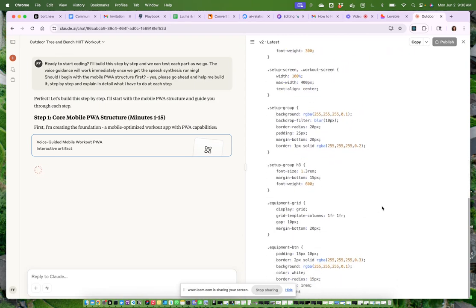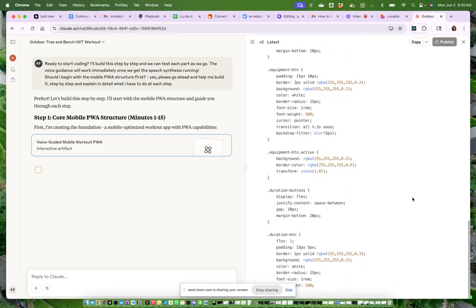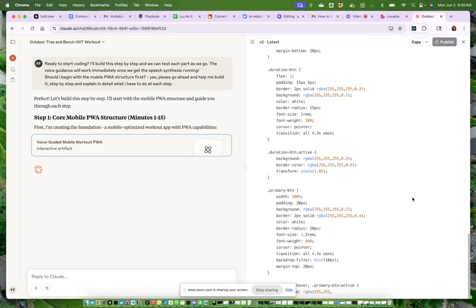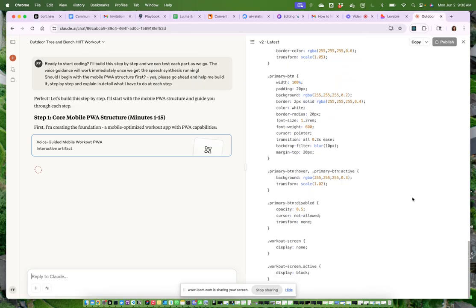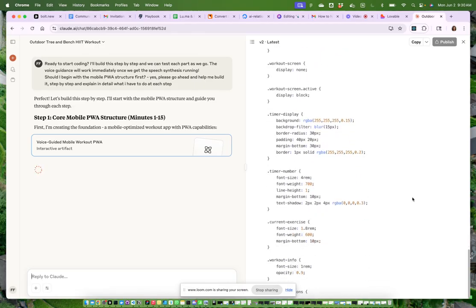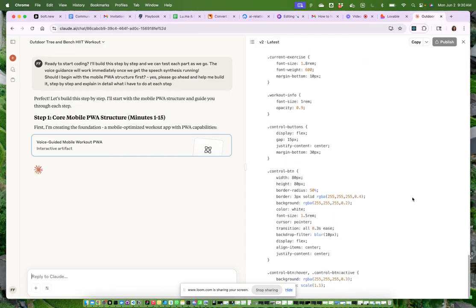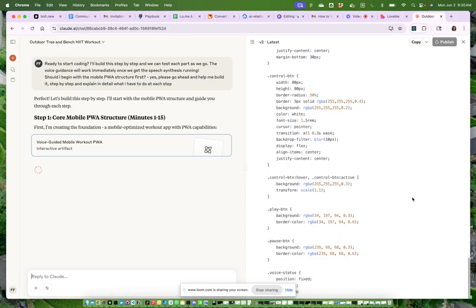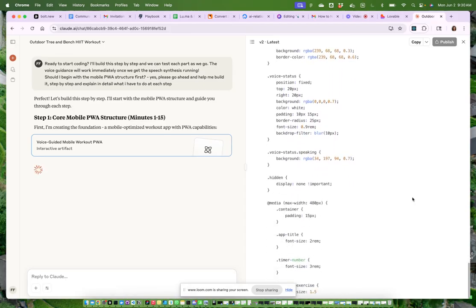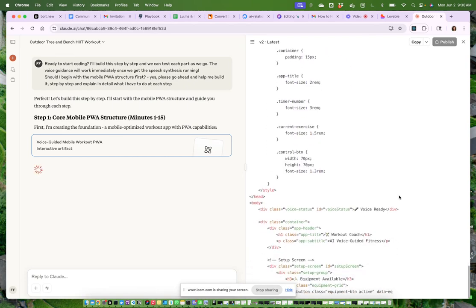So all of these things are design aspects. So equipment grid, equipment BTN, and so on. This is all design. And that's why sometimes the other one that you saw was something called Tailwind CSS, and it made the design look a bit more directly in the code and a bit easier to read from my perspective. But apparently now it wants to do it differently. This is CSS, if I'm not mistaken. So that's the style. You can see here the style.